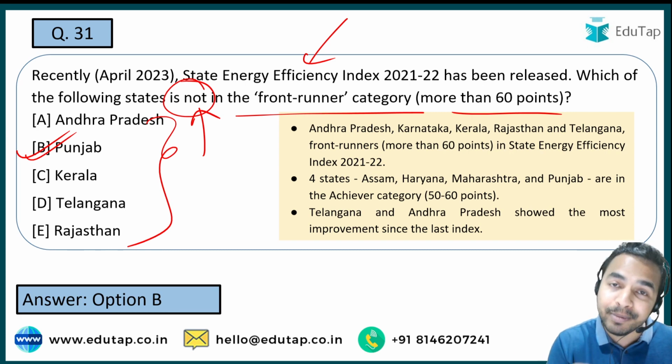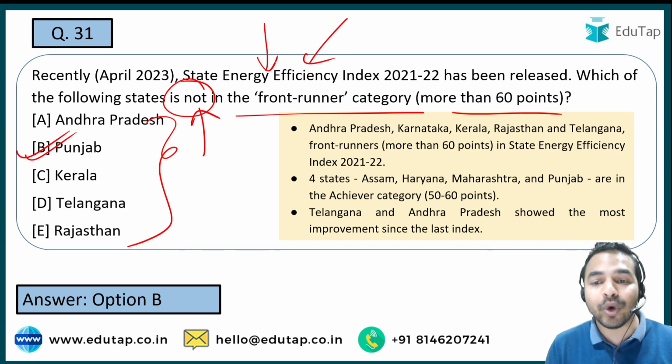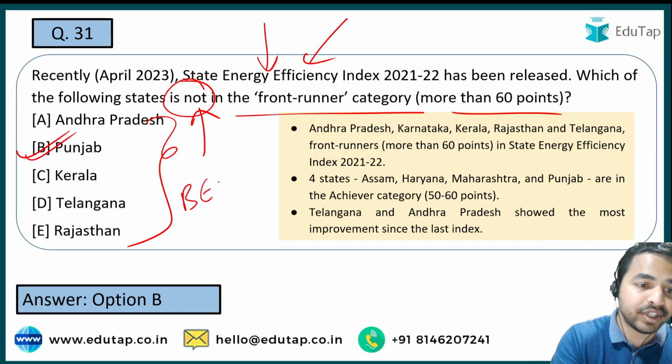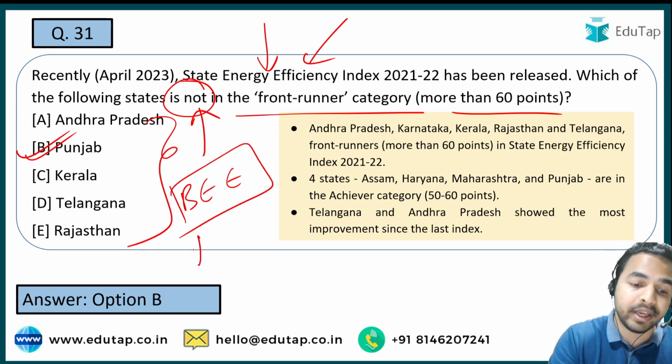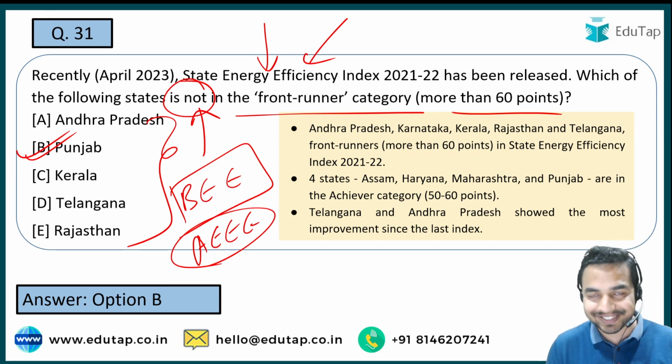To assess that particular progress, State Energy Efficiency Index 2021-22 was basically being developed. It was developed by the Bureau of Energy Efficiency, in association with AEEE. What exactly is this AEEE? It stands for Alliance for an Energy Efficient Economy. These are the two organizations that together started this.